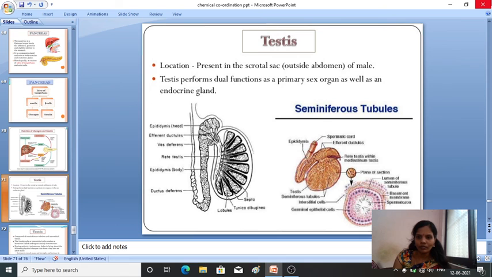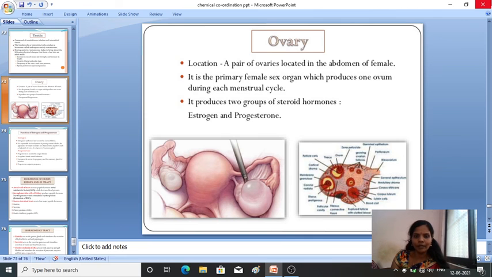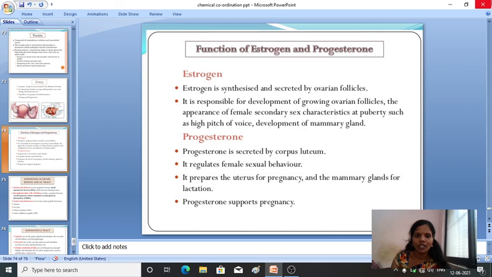Testes, which are responsible for secondary sexual characters in male, then growth of facial and pubic hair, deepening of voice, okay, sperm production, that is spermatogenesis. Then ovary, it is a female sex organ. It will produce two hormones, one is estrogen and the other is progesterone. Okay.